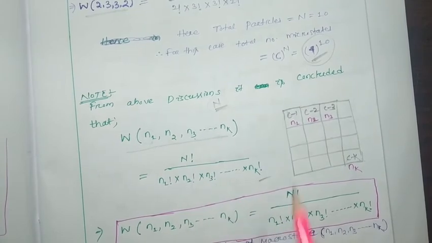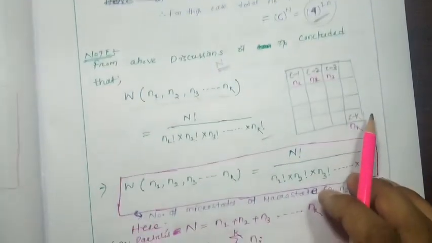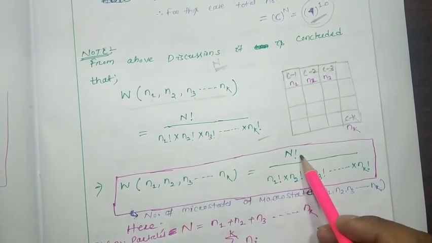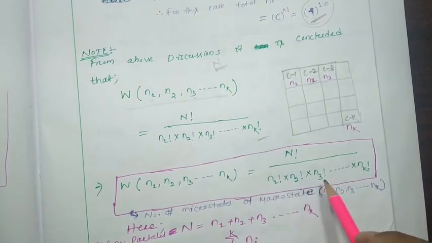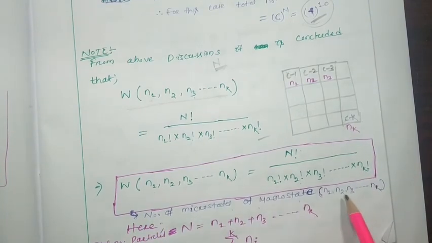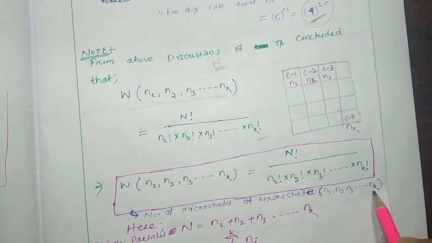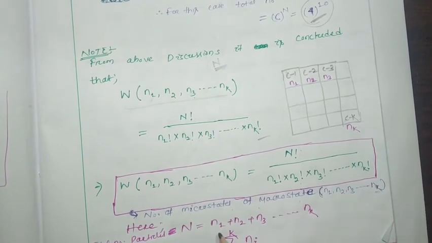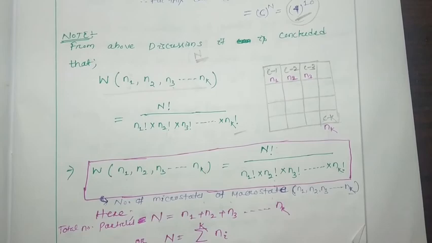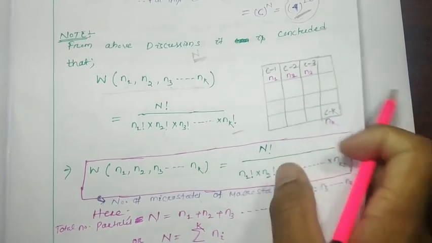So W(N1, N2, N3 up to Nk) will be N factorial, total number of particles factorial, by N1 factorial into N2 factorial into N3 factorial up to Nk factorial. This is the number of microstates of macrostate N1, N2, N3 up to Nk. So here the total number of particles, N1, N2, N3 up to Nk, is capital N. Here N is nothing but, also in summation format, we can write the sum from i equal to 1 to K of Ni.